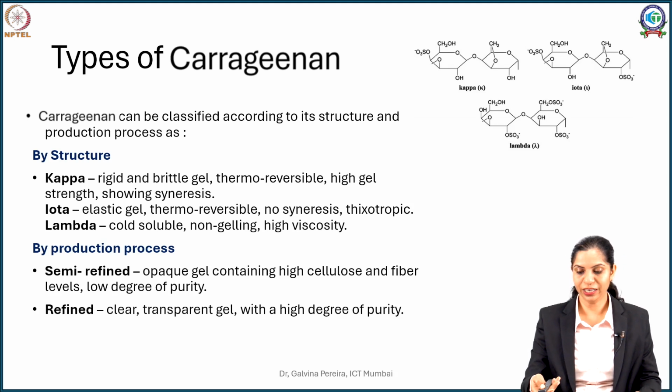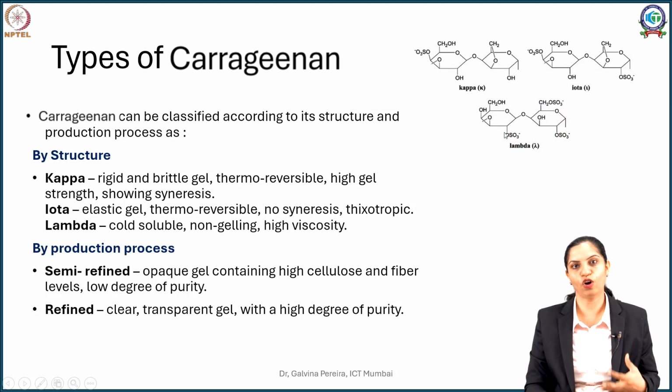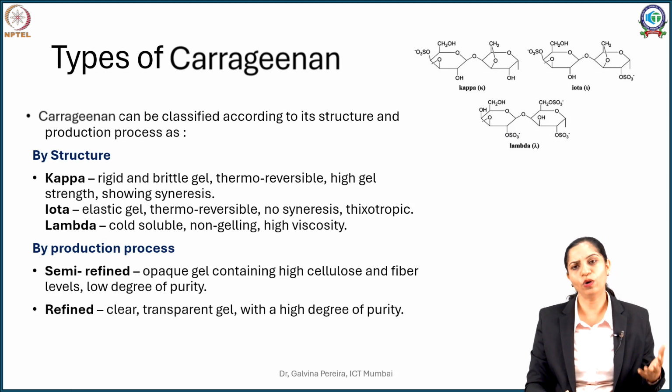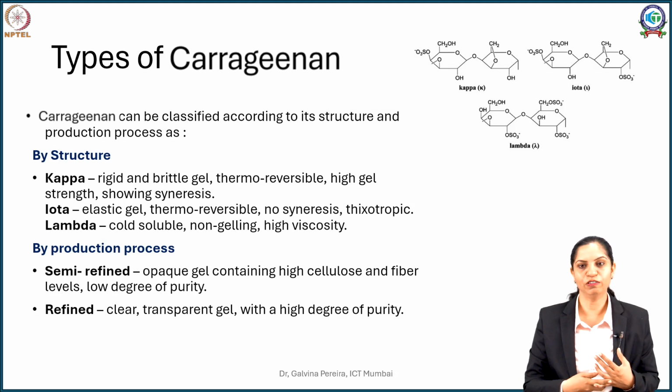The last one contains about 3 sulfate groups. So you can see 1, 2, 3. These 3 sulfate groups make it the softest. Rather, it doesn't gel at all, it's just a viscosity agent. It has no ability or strength to form gel and to retain shape. So it's a cold soluble polymer, it's non-gelling and just imparts high viscosity.